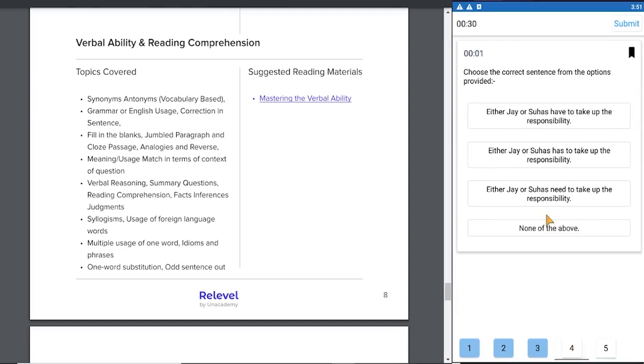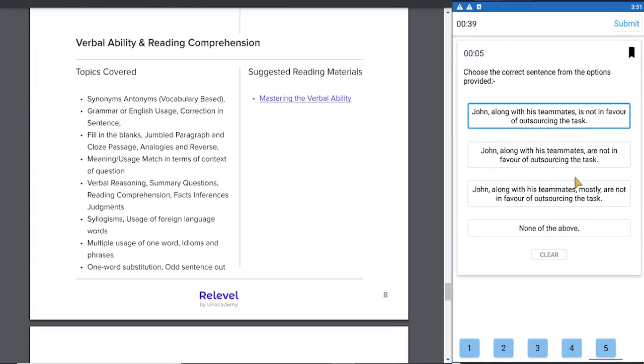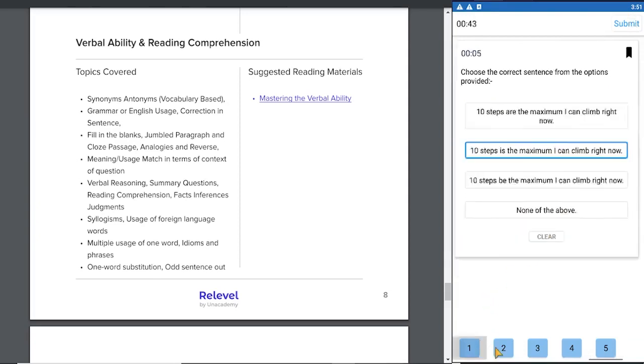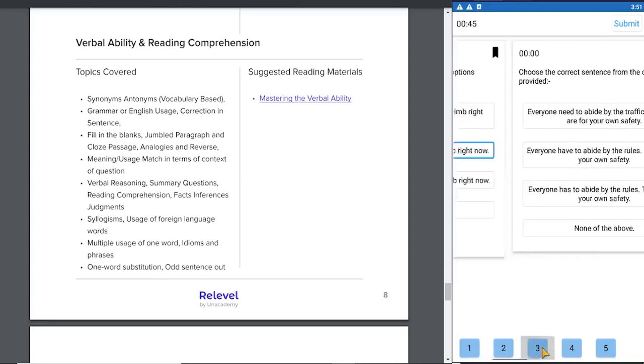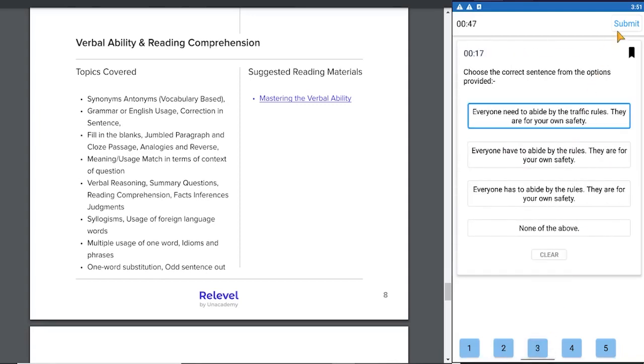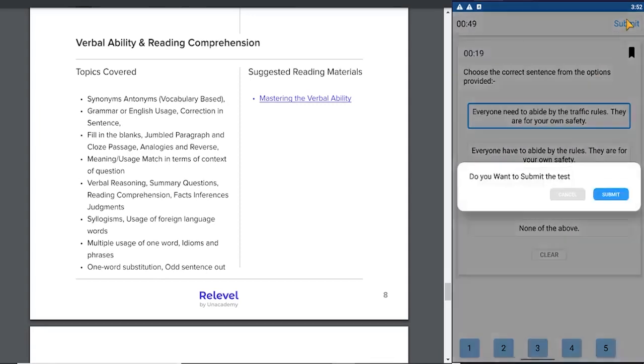Fourth, I think the answer is 2. Fifth, I think the answer is 1. If you're sure of the answer, you press submit, or you can go and review the answers and change it.